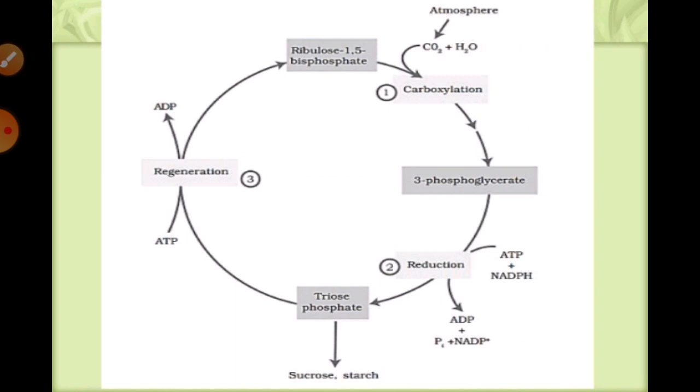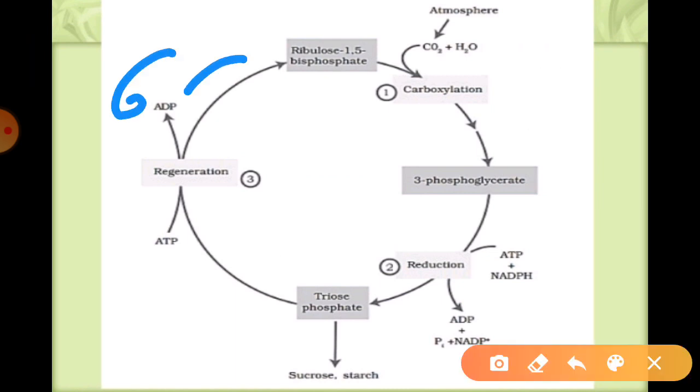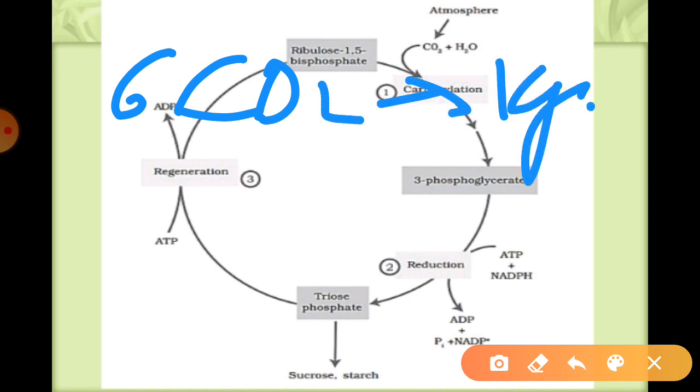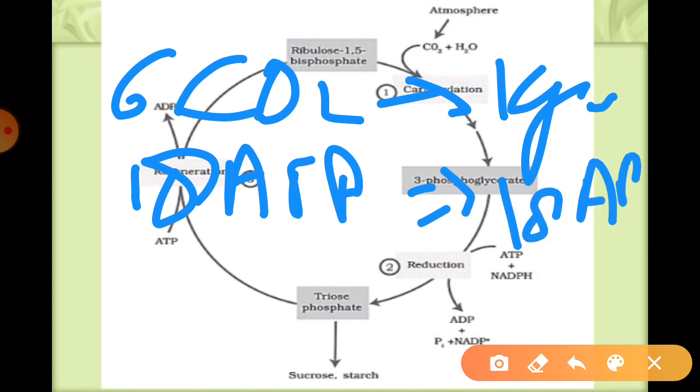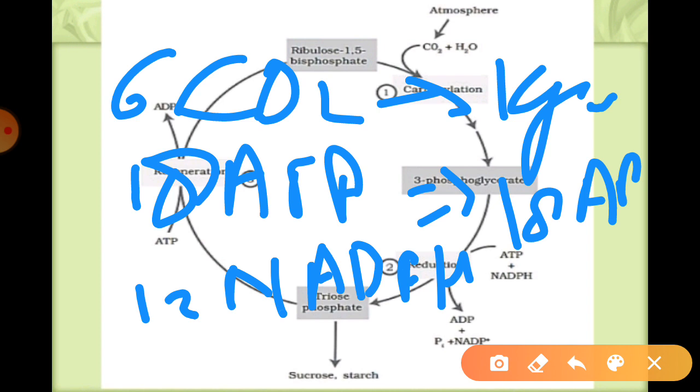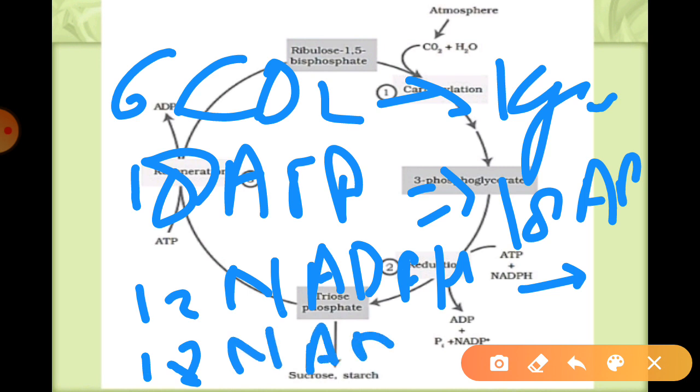If 6 carbon dioxide molecules come in, one glucose can be formed, so 18 ATP are changed into 18 ADP and released. In the same way, 12 NADPH go in, but 12 NADP come out. In such a way this process takes place in the C3 pathway.